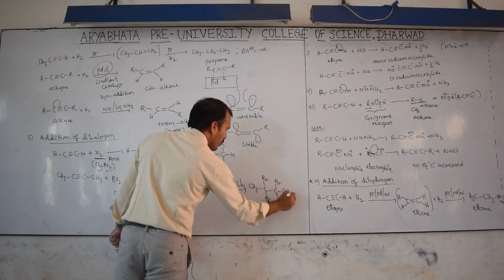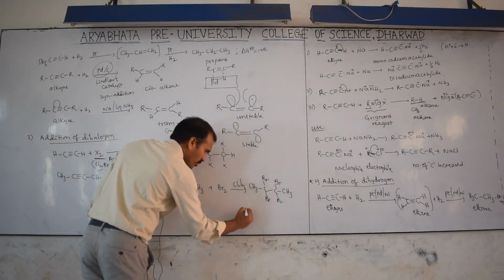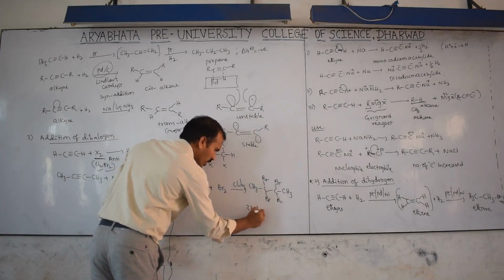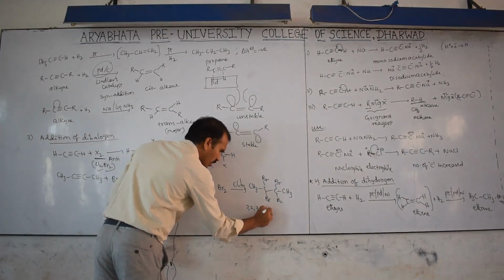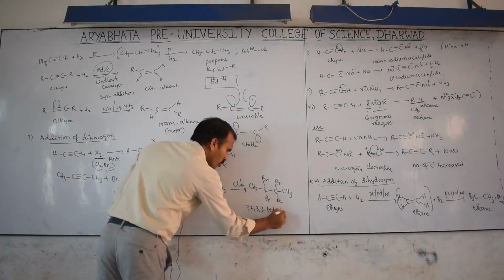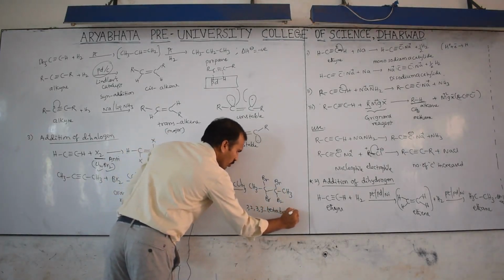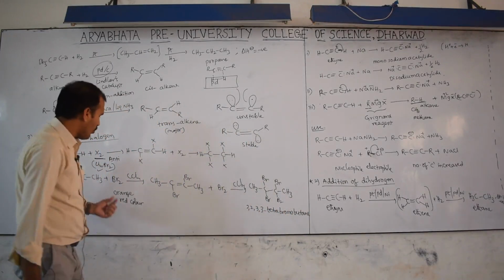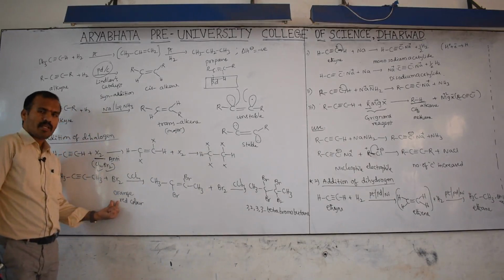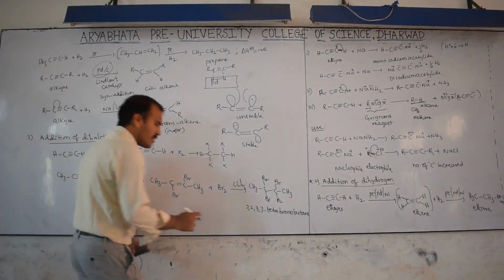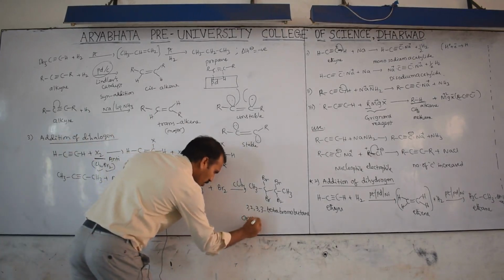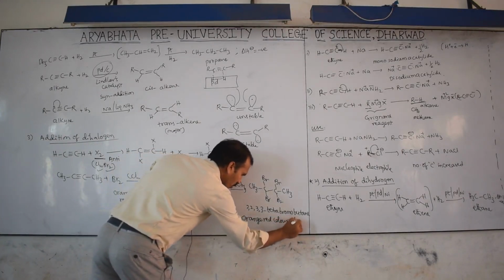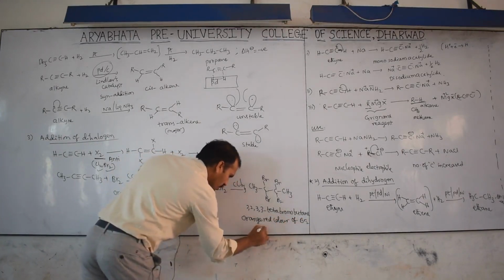Then this will be CH3. Then what is the name of this one? 2,2,3,3-tetrabromobutane, like this. But we already know that bromine is which color? Orange red color. That orange red color disappears. The orange red color of bromine disappears.